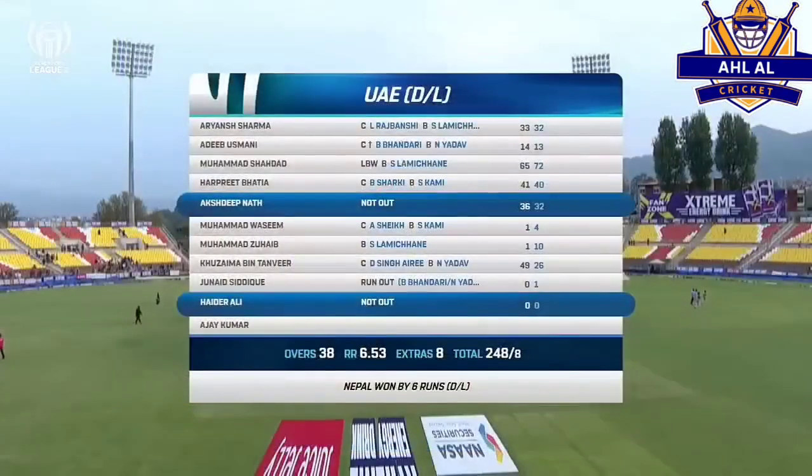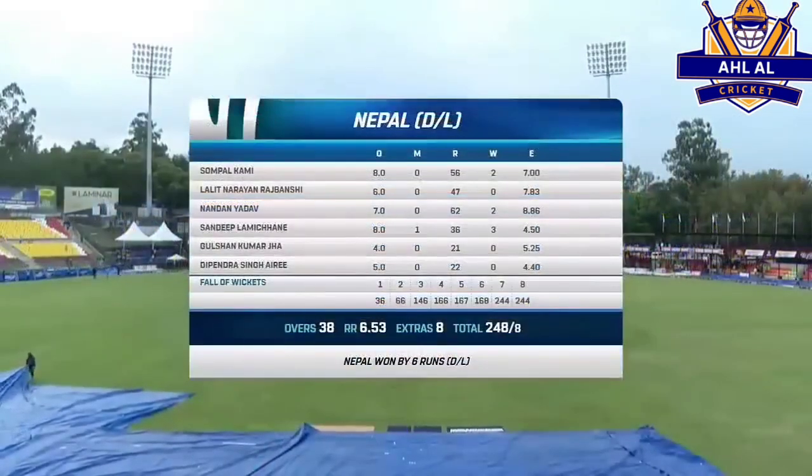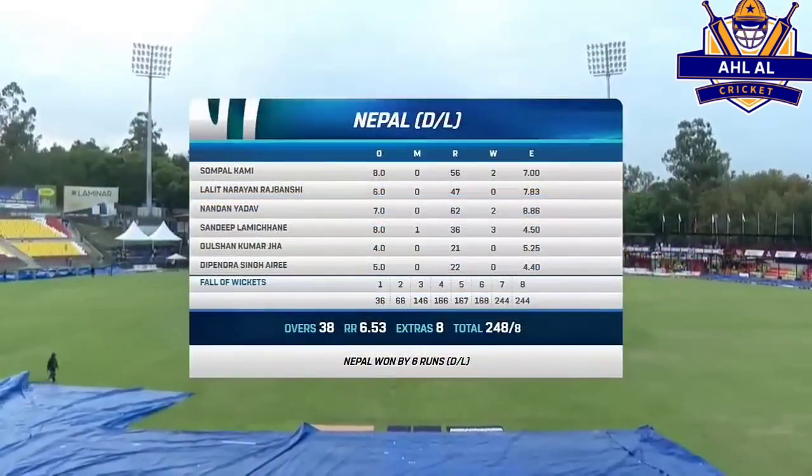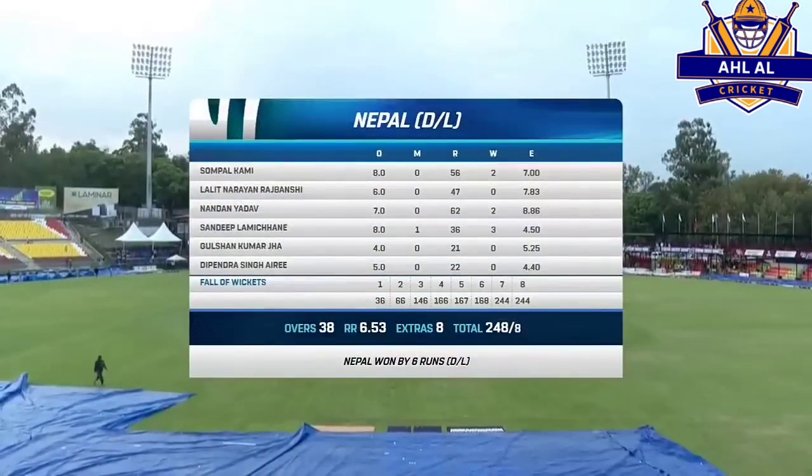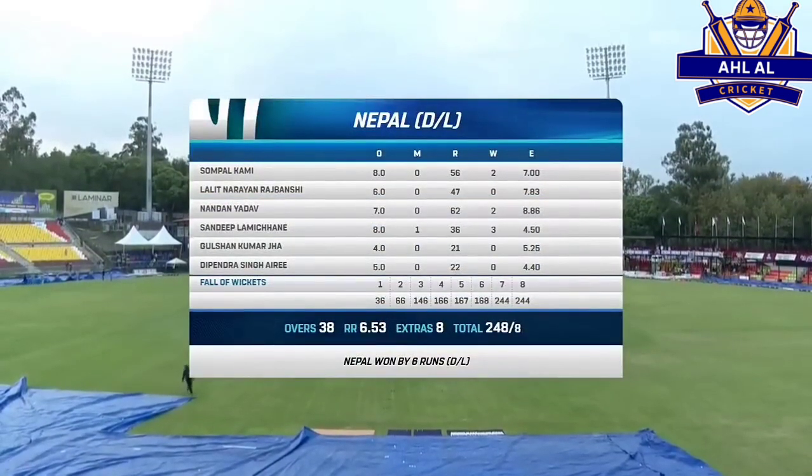Aryan Sharma scored 33 at the top, got a start. Adib Usmani scoring 14. Shahzad played a brilliant knock at that number 3 position, scoring 65. A healthy partnership with Harpreet Bhatia. Right, that's the bowling card. 2 wickets for Sompal Kami, 2 wickets for Nandan Yadav, and 3 for Sandeep Lamichhane. He was the pick of the bowlers. But overall, it was a team effort.